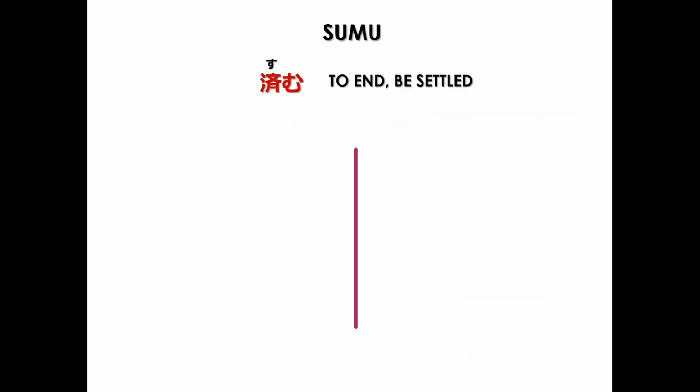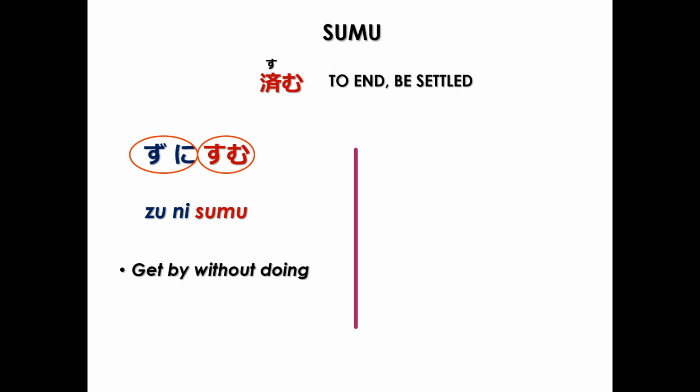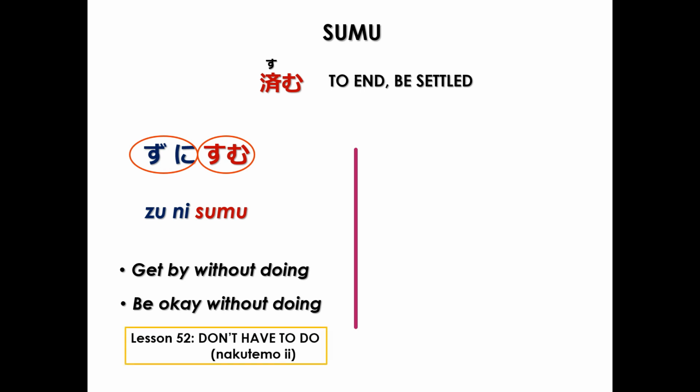Let's start with ZU NI SUMU. ZU NI means without doing, and SUMU means to be settled. To be settled without doing. In other words, to get by without doing, or be okay without doing. Now this is similar to the conjugation nakute mo ii, meaning you don't have to do, which we learned back in lesson 52. Now for the negative.